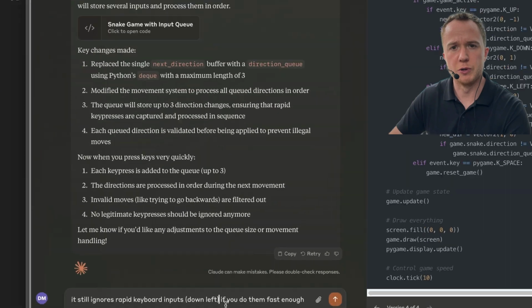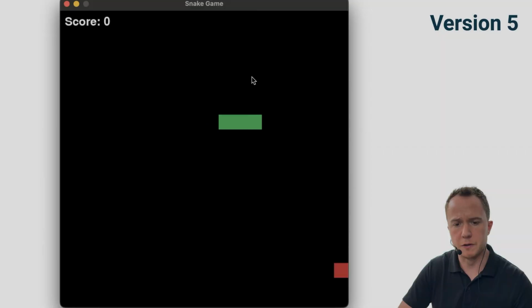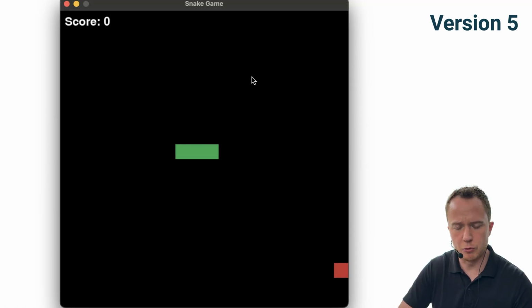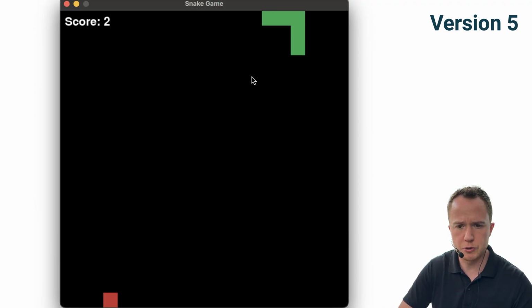Let's give Claude one more try to fix it, otherwise we give up and the old version of Claude will actually be better. We tell it: still ignores rapid keyboard inputs if you do them fast enough. This looks a lot better. We can have rapid keyboard inputs and they're not being ignored. Also no 180-degree direction changes are possible. Let's play the game a little bit to see if there are any other issues.